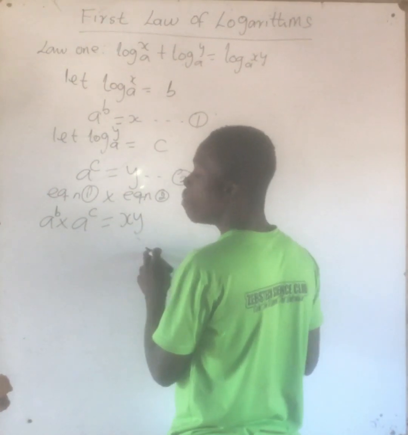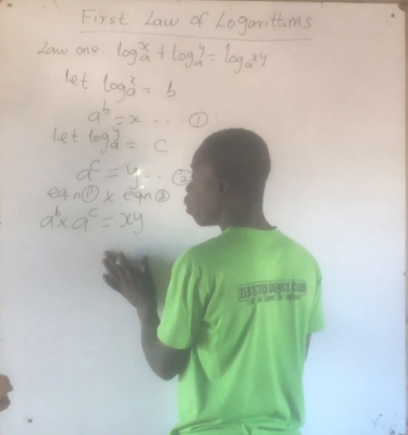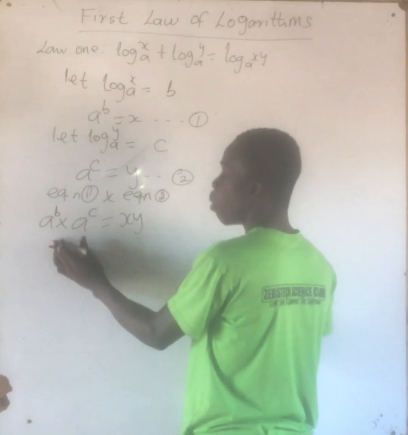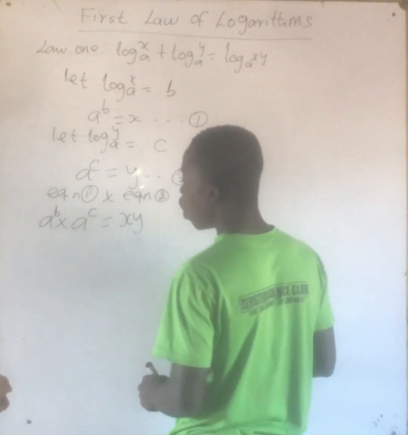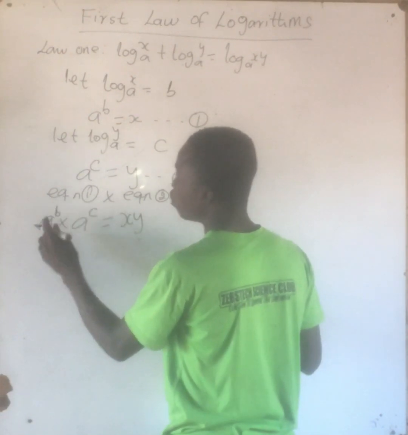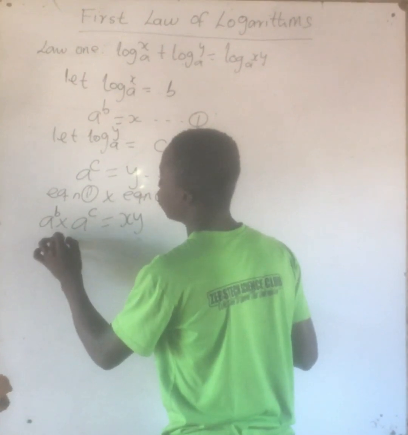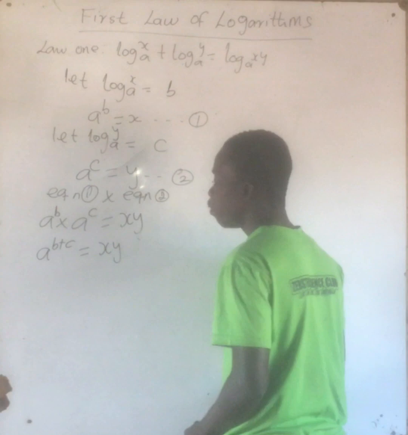So now we have it as this. And then remember from the law of indices, this is more or less an indices problem now. Remember from the law of indices, when you are multiplying, you add the exponents. That's when the bases are the same. Alright, so here you can say that the bases are the same. That's a. So they are the same. You can add the exponents. So that will be a exponent b plus c to be equal to xy. So we now have this.